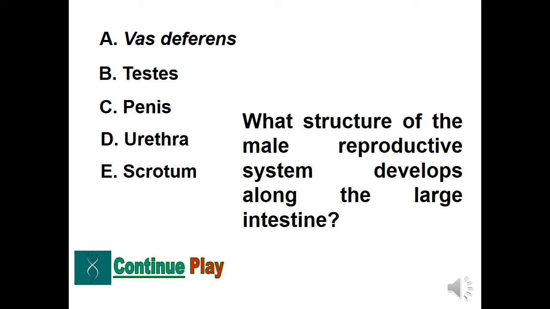What structure of the male reproductive system develops along the large intestine? Is it A, vas deferens, B, testes, C, penis, D, urethra, E, scrotum? That's right. The correct answer is letter B.